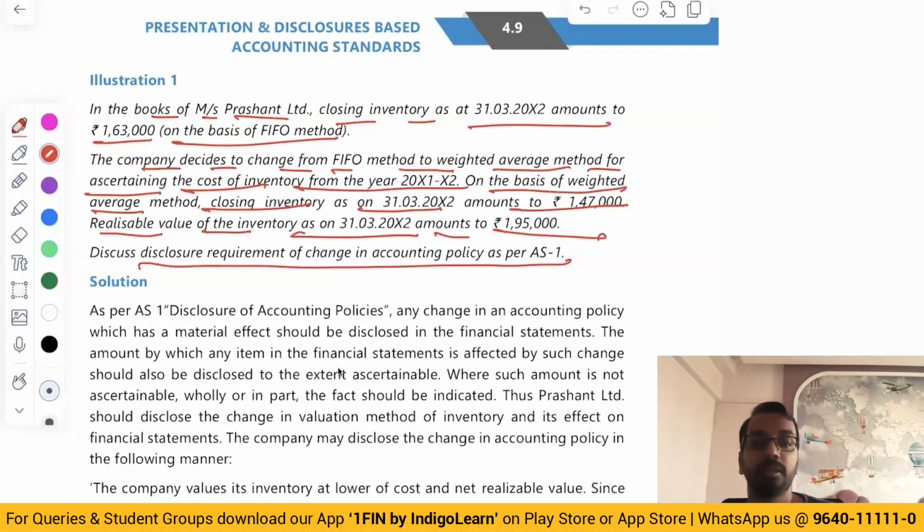Okay. Now here, this question has specifically asked about disclosure of change in accounting policy. They may also ask you, can they change? Because of the fundamental principle, consistency. Are we being consistent? No. So can we change the accounting policy? Three reasons: statute, law, and better presentation of financial statement. That we have to write. But here it is about the disclosure requirement.